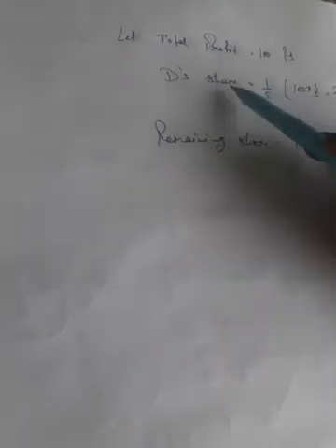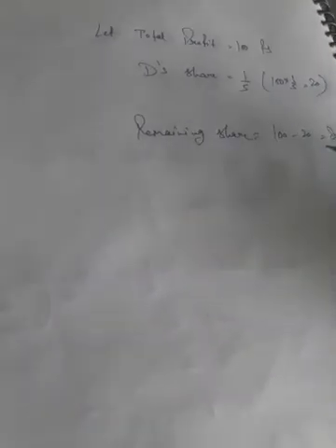I am taking this example for the first method. If you have any problem in the first method, you can understand that method with the help of this example. So let total profit be 100, D's share is 1 by 5, that means 20 rupees. So the remaining share for the old partners is 80.